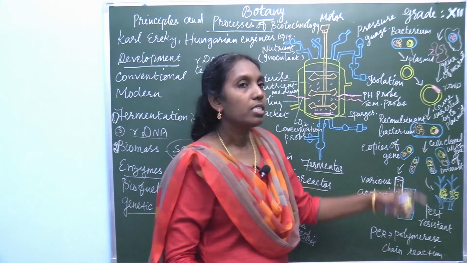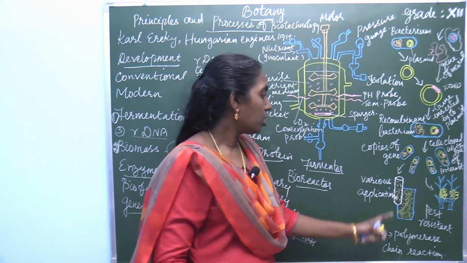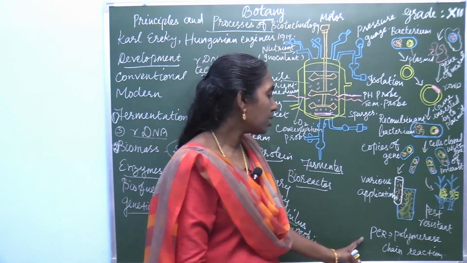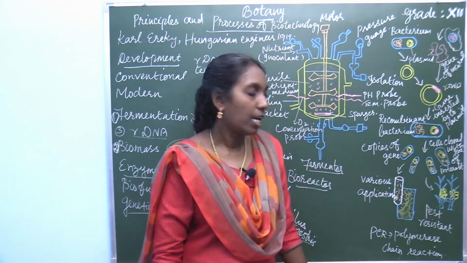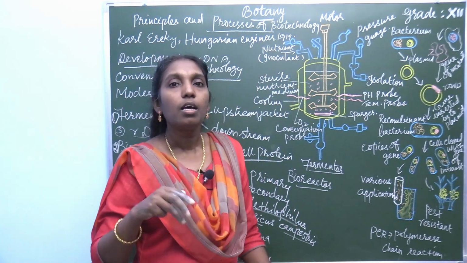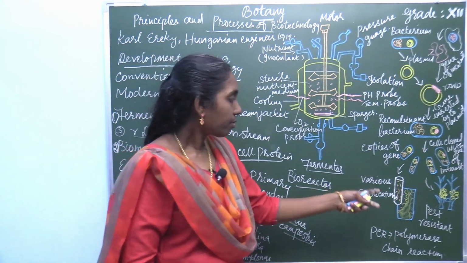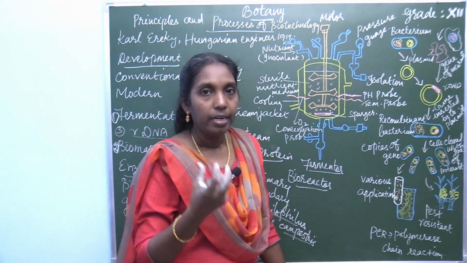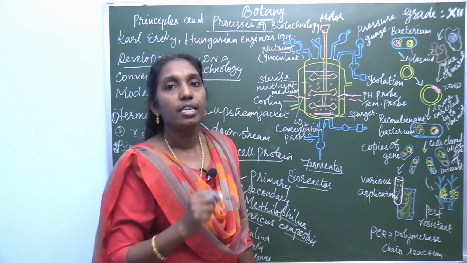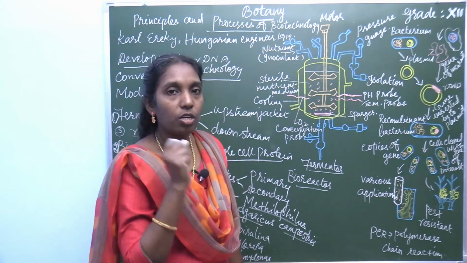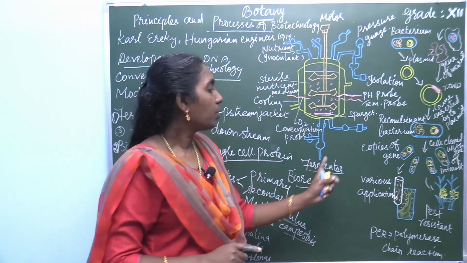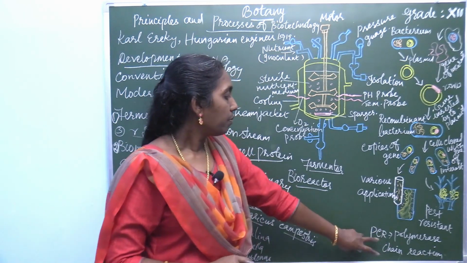Sometimes vectors are not used for this preparation; they use another technique, the PCR technique, that is polymerase chain reaction. Polymerase chain reaction means multiplication of DNA, or the gene gun method, where DNA is shot directly into the cell.